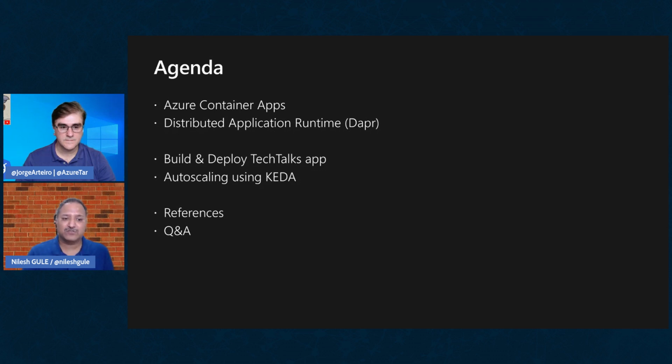So we'll look at these two different integrations, and for that we will build and deploy a small demo application called Tech Talks, and I'll also provide some references, and we will have some Q&A along the way.